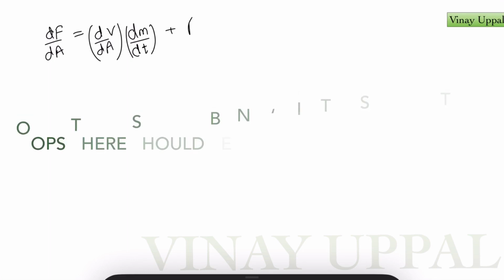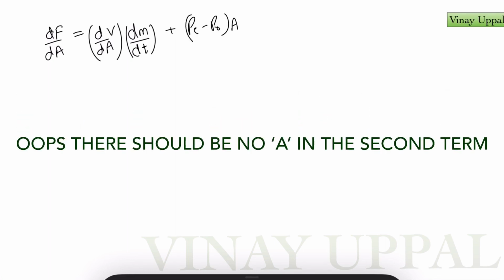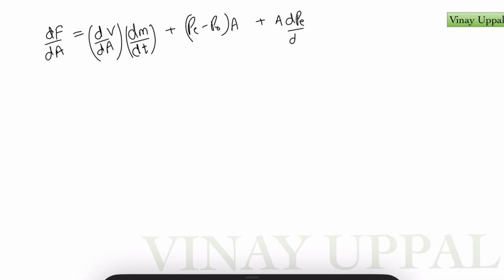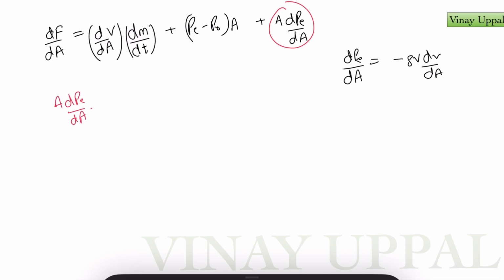So my dF by dA, I'll just write it down once more, had come out to be dV by dA times dm by dt, which was a constant, plus (Pe minus P naught) times area, plus area times dPe by dA. And the pressure derivative from Bernoulli's equation was minus rho V dV by dA. So let's just analyze that term. A times dPe by dA becomes minus rho A V dV by dA by substituting this expression.